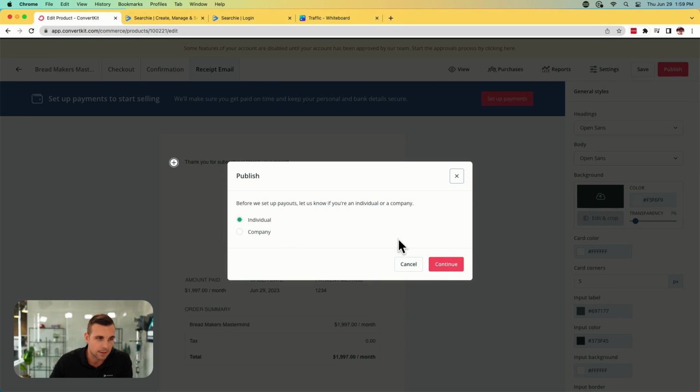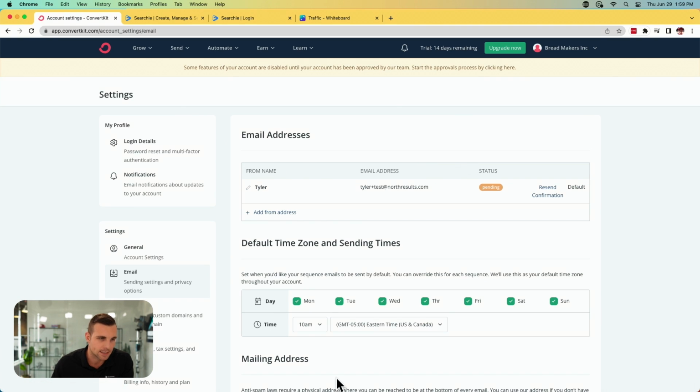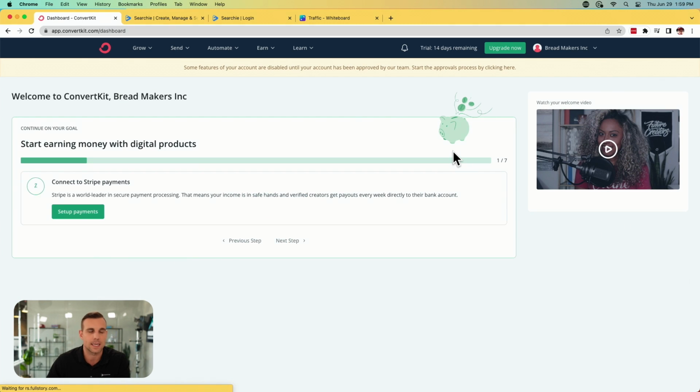And this is a really great thing with ConvertKit as well, as it integrates with Stripe. So if you already have Stripe set up, you can set that up with this. If you don't, then you can go through this process and you can set up where you want the payment going through and all of that sort of stuff. But again, it's very quick and easy. I won't walk you through all the nitty gritty with that. We've made that landing page for our list builder and we've created our first product.